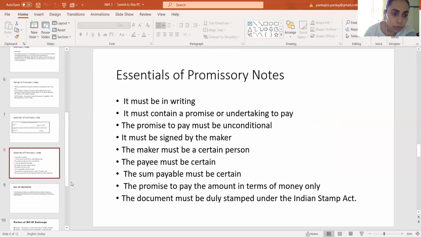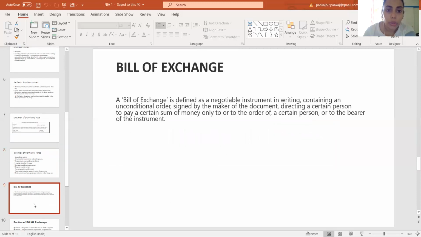So this was all about promissory note. Now we move on to the next type of negotiable instrument, which is known as bill of exchange. So bill of exchange is defined as a negotiable instrument which is also in writing, containing an unconditional order signed by the maker of the document directing a certain person to pay a certain sum of money only to the order of a certain person or a bearer of the instrument.